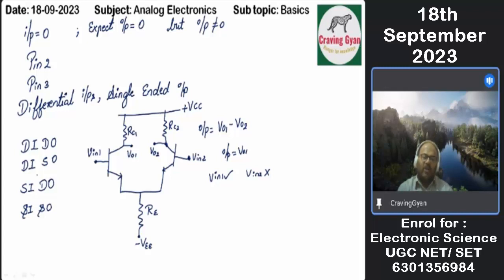Now this operational amplifier will fall under which category? Differential input and single-ended output. This is very, very important. Any doubts? Hello? Jamshid Singh. Good. Vivek? Okay.